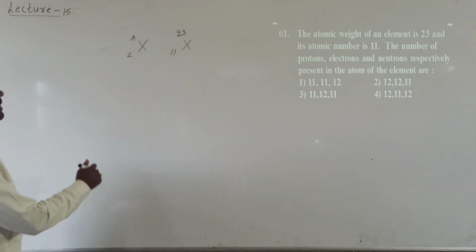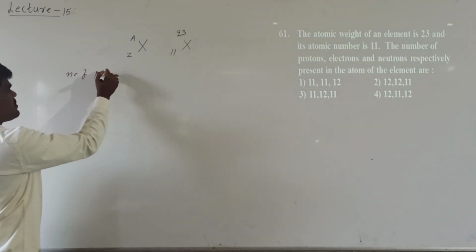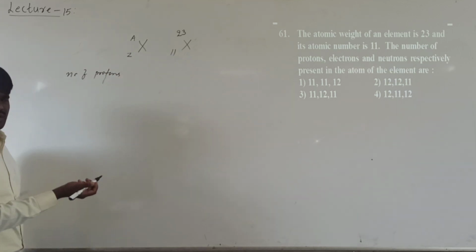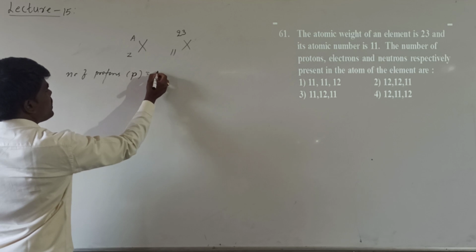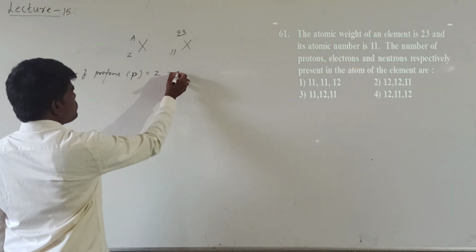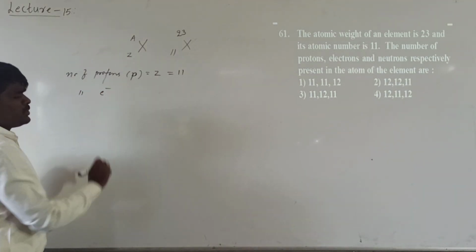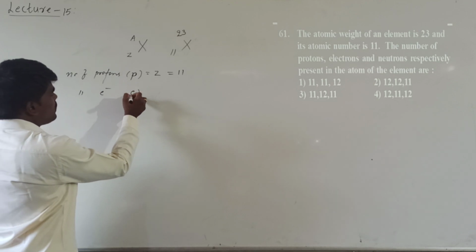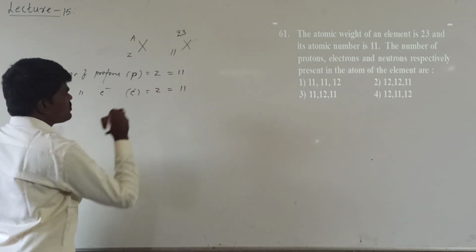Generally we know that the number of protons in a neutral atom is always equal to the atomic number, so it is 11. The number of electrons in a neutral atom is also equal to the atomic number, so it is also 11.